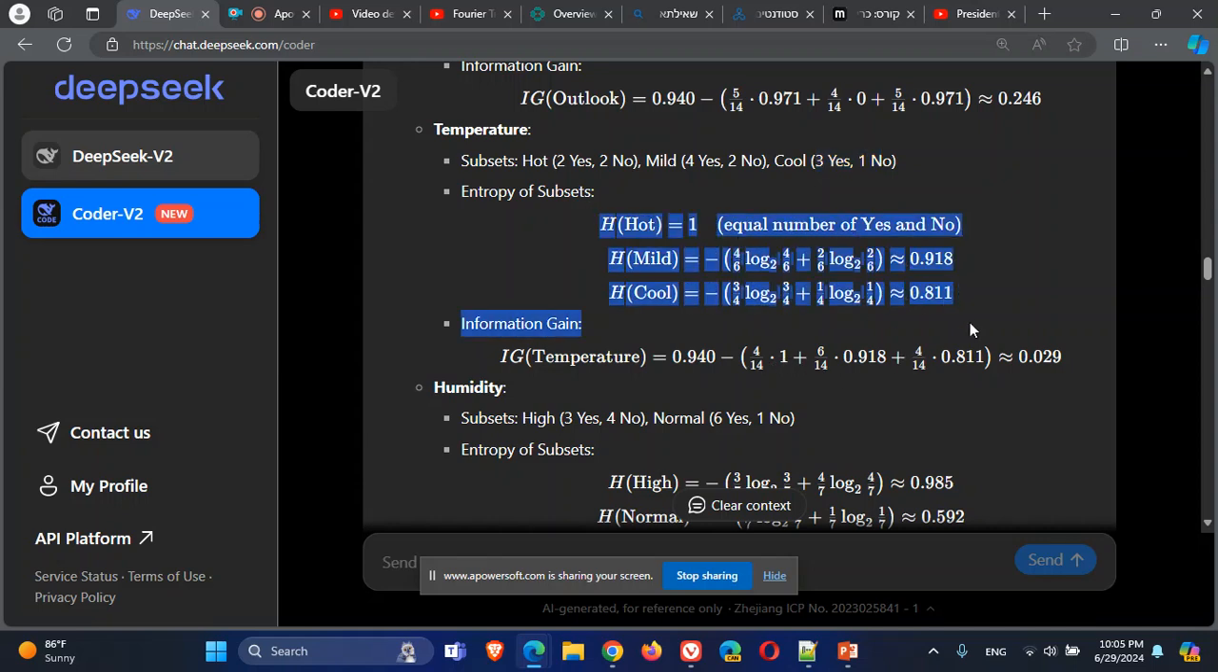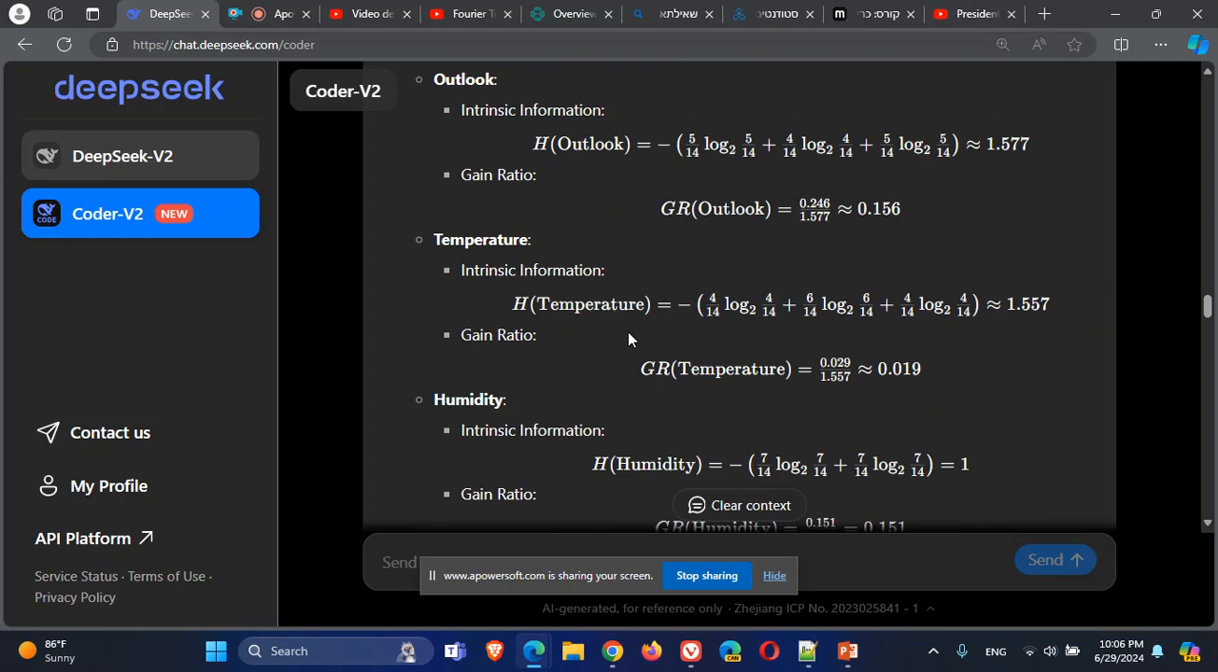So take the weighted sum, reduce the weighted sum from the entropy before splitting. This is the information gain. You can divide it by the entropy of the attribute. We will do that, I think. I think we'll do that, yeah.